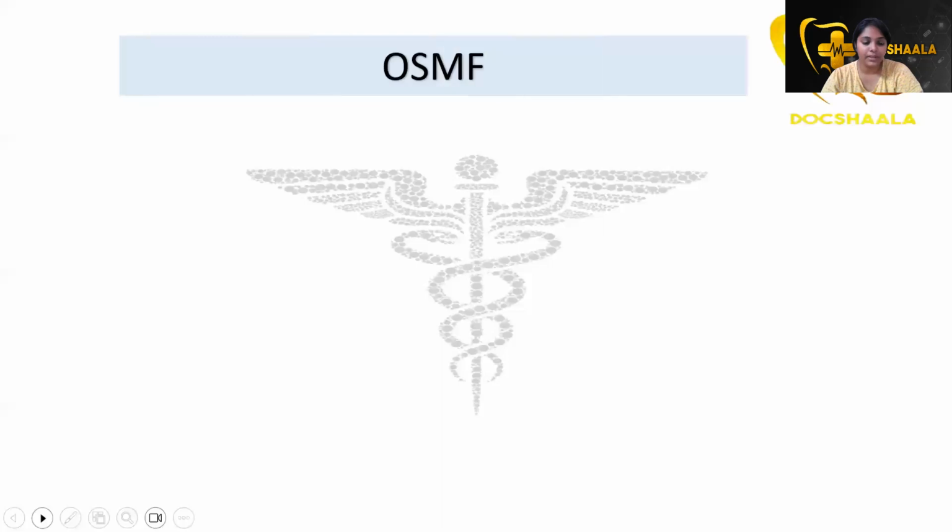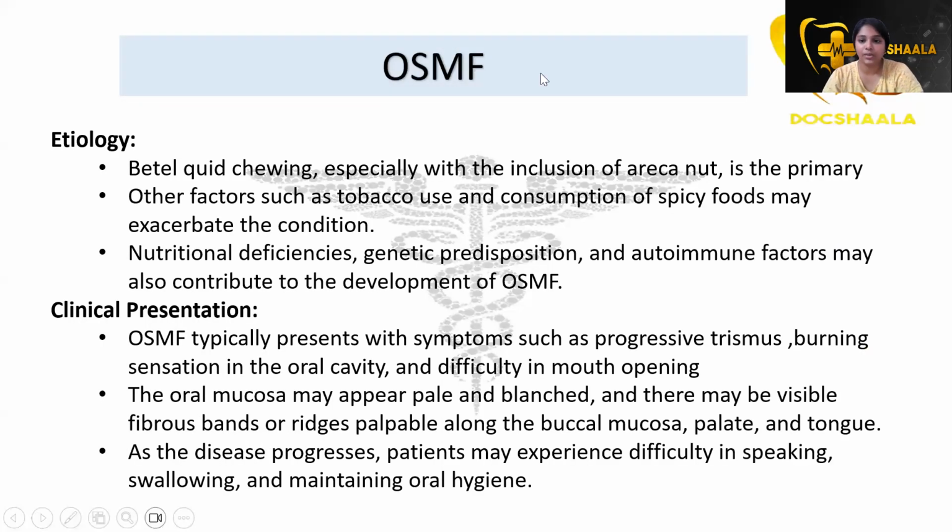Then coming to OSMF. Betel quid chewing is the important factor you have to remember in OSMF, and also areca nut. Other factors include tobacco use and consumption of spicy foods, which may exacerbate the condition. Then nutritional deficiencies, genetic predisposition, and autoimmune factors also contribute. The symptoms include trismus, which will be progressive, that is inability to open the mouth. Burning sensation in the oral cavity can also be seen. These are the main factors which we see clinically.